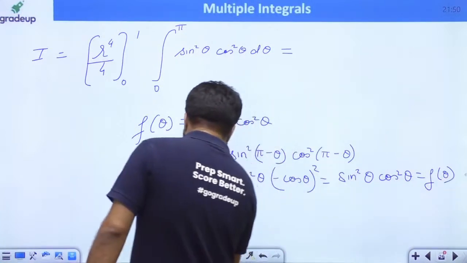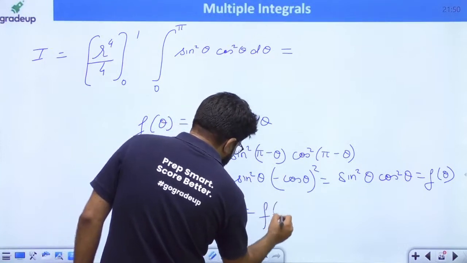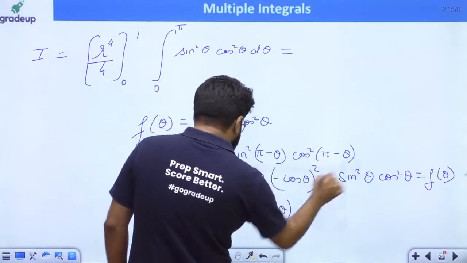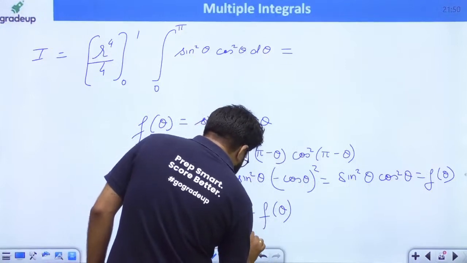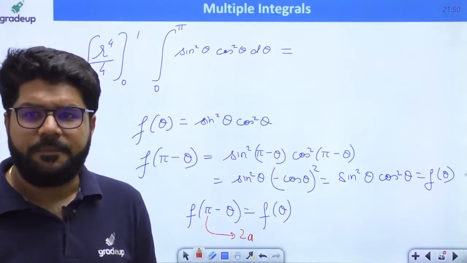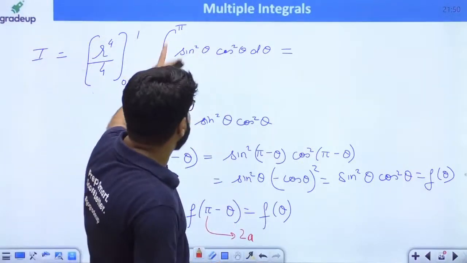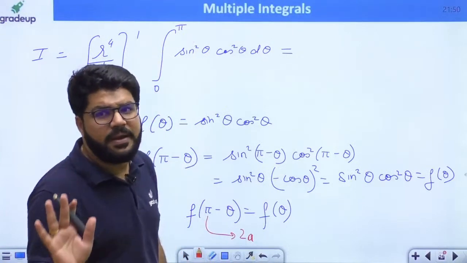So ultimately it is sin squared theta into cos squared theta, that is f theta. So what I am able to say is that f of pi minus theta is f theta, and let's say that pi is equal to 2a. f of 2a minus theta is equal to f theta. No, Wallis will not be directly applicable because Wallis is applicable for the limit 0 to pi by 2.